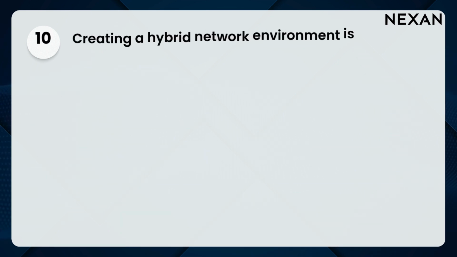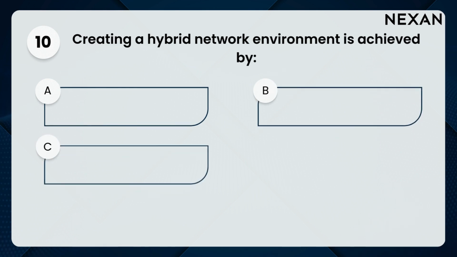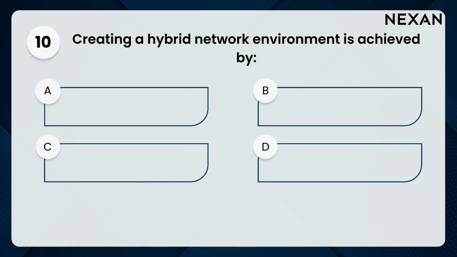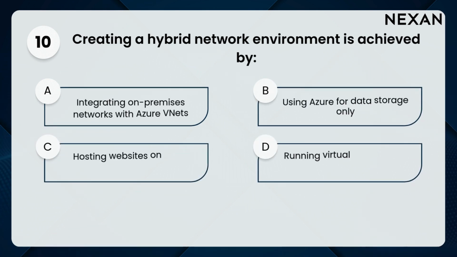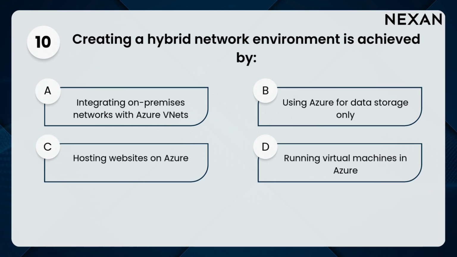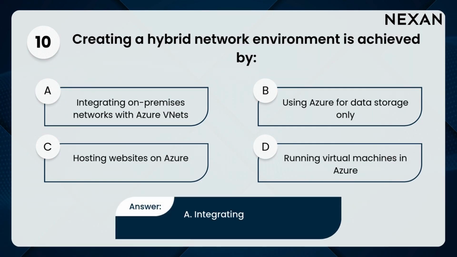10. Creating a hybrid network environment is achieved by A. Integrating on-premises networks with Azure VNets. B. Using Azure for data storage only. C. Hosting websites on Azure. D. Running virtual machines in Azure. Answer: A. Integrating on-premises networks with Azure VNets.